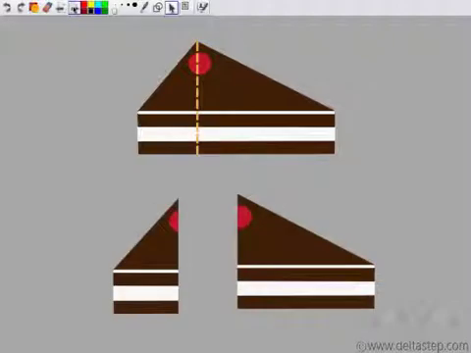If they try to cut it like they had previously done, that is, draw a straight line from this vertex, then they get these two parts. Clearly, these two are not equal, so the fight would remain. So how do we resolve the fight?